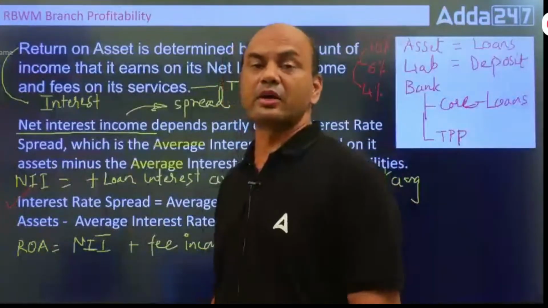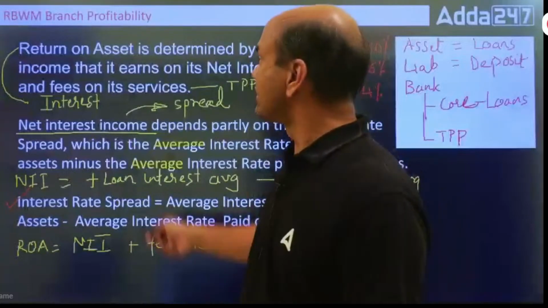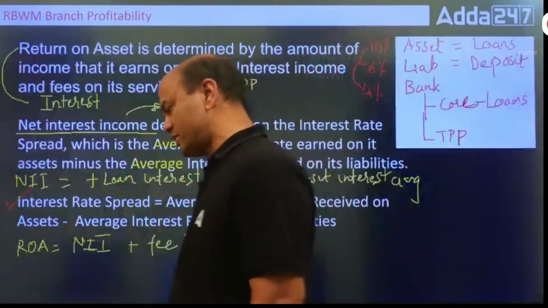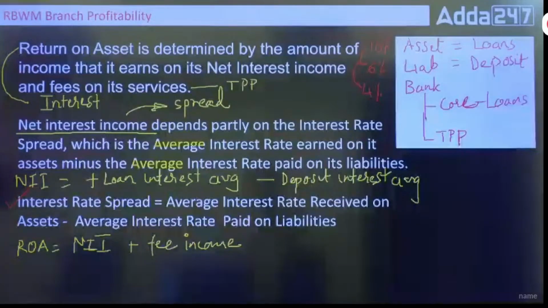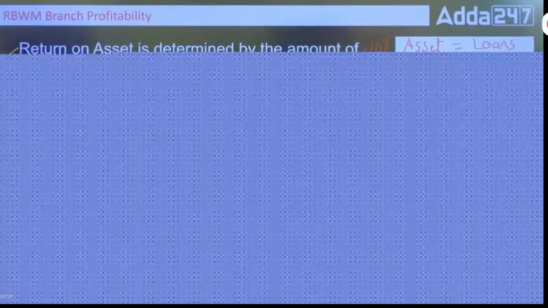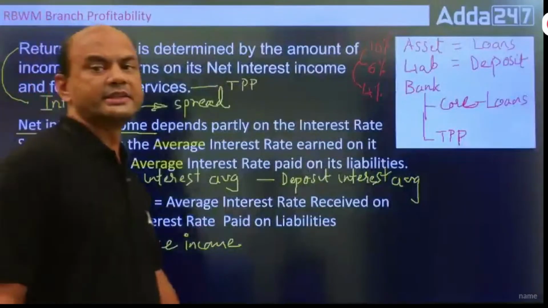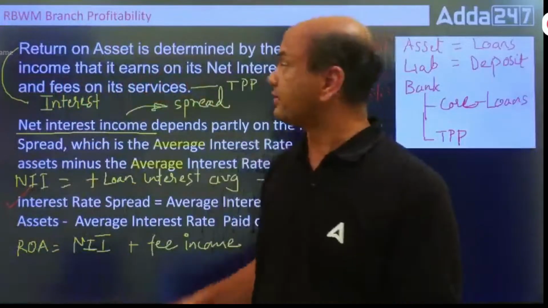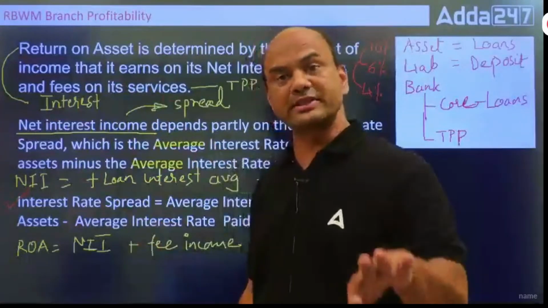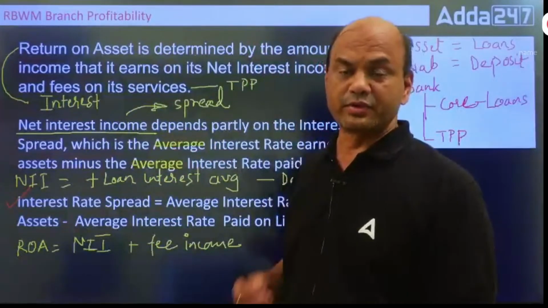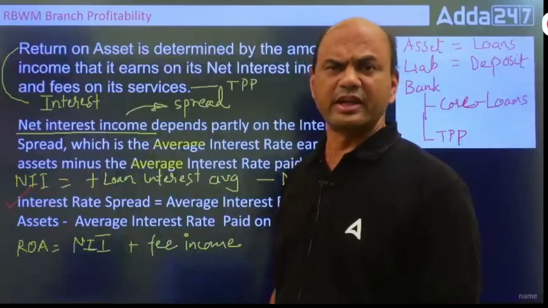Okay. Now next term. Next term is ROA, return on asset. What is return on asset? See, asset means what? What is an asset for a bank? Asset means loans. Asset for a bank is loans. Firstly, before knowing return on asset, you must know what is asset. It can be other assets also. Bank has other assets also.